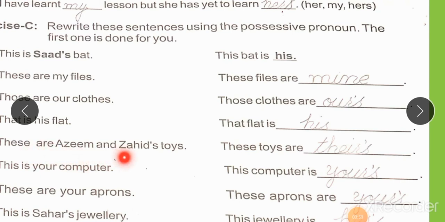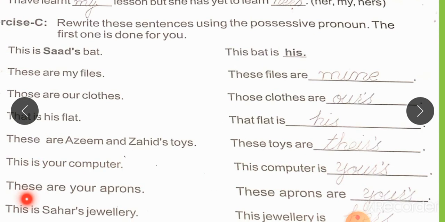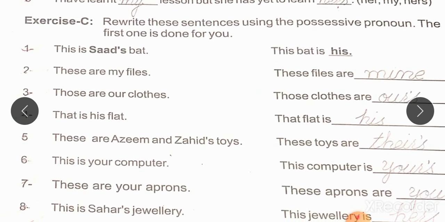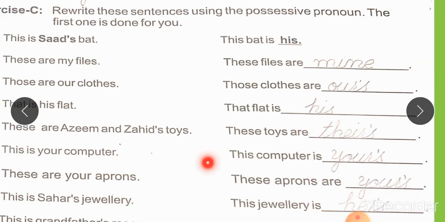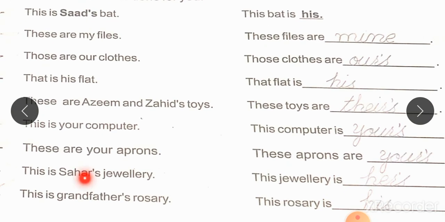These are Azim and Zahid's toys. These toys are theirs. This is your computer. This computer is yours. These are your aprons. These aprons are yours. This is Sahar's jewelry. This jewelry is hers. This is grandfather's rosary. This rosary is his.